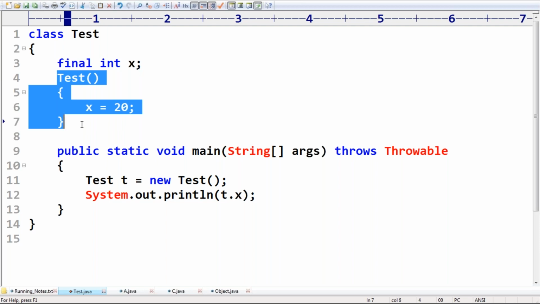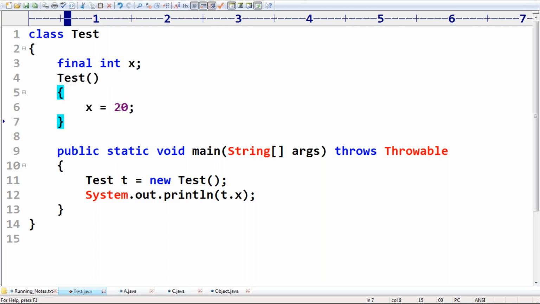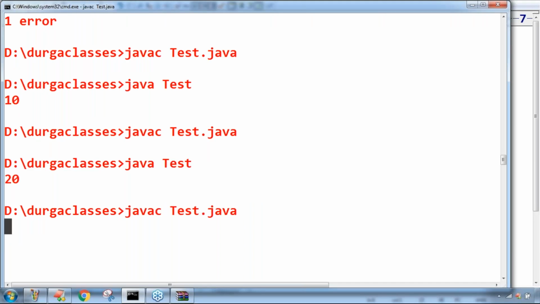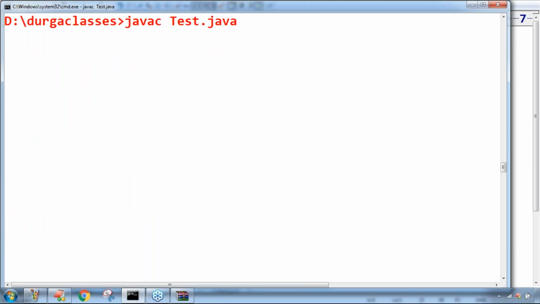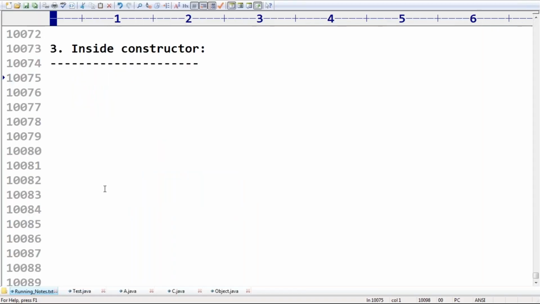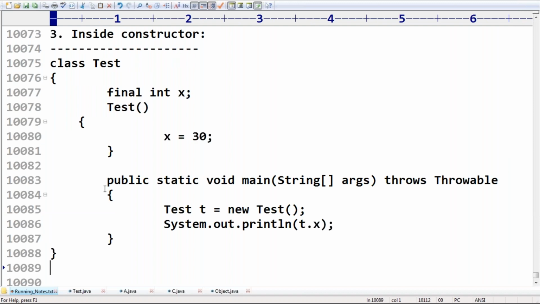The syntax is called what? Okay, constructor. The syntax is called constructor. X is equal to 30, something like I'm taking. So inside the constructor also you can perform initialization, perfectly acceptable. But the output we are going to get here, are you saying right? 30 we are going to get as the answer. Is any explanation required? Can you please confirm?